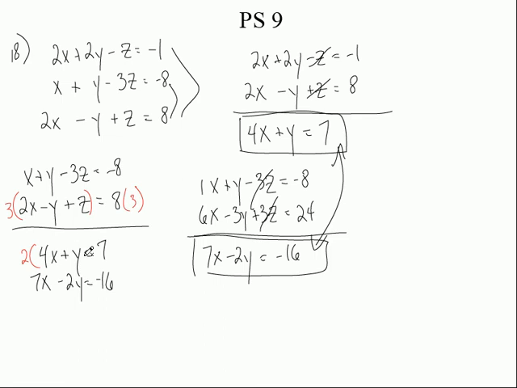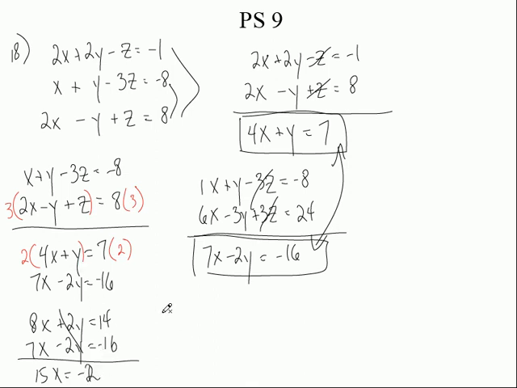So multiply the top by 2 this time so you can get rid of the y. Multiply that by 2 as well. And let's rewrite this and see what we get. Again, it's a lot of writing, but it's not that hard. The math is pretty easy so far, isn't it? So that's 8x plus 2y equals 14. Then the bottom is 7x minus 2y equals negative 16. All right, now we're ready. The y's cancel out. I've got 15x equals what? Negative, oops, 2. Did I do this right? Okay, this comes out a little ugly, doesn't it? So divide by 15, so x is what? Negative 2 over 15.